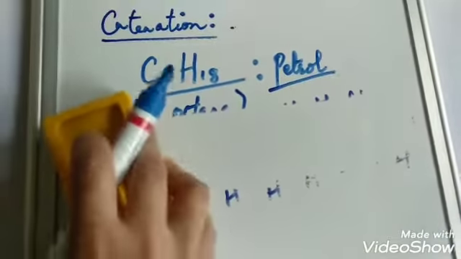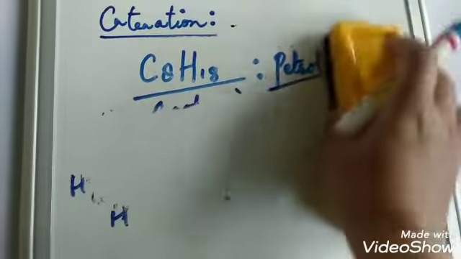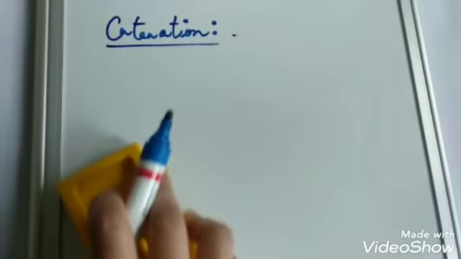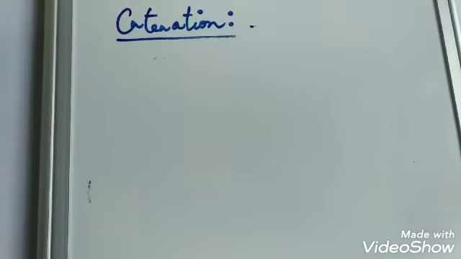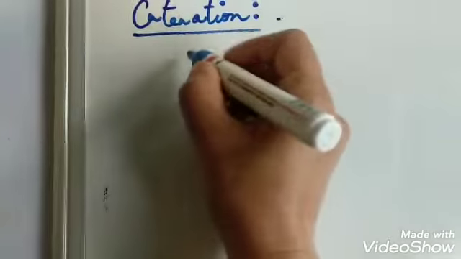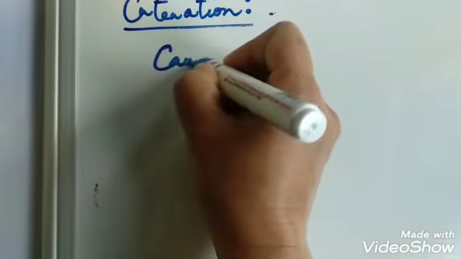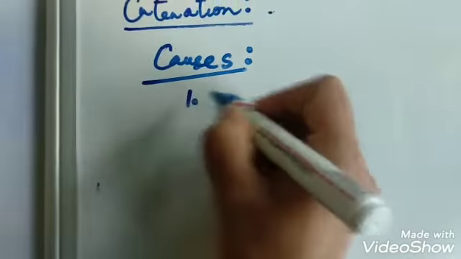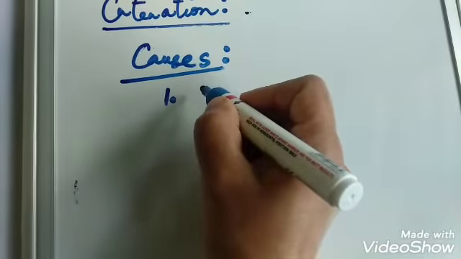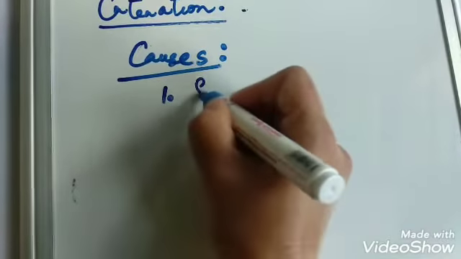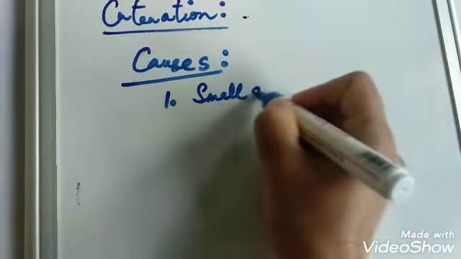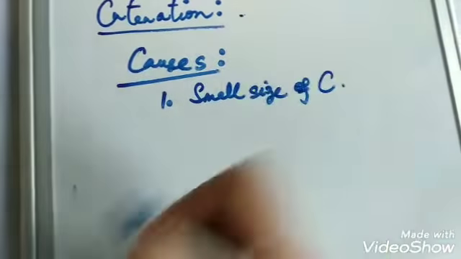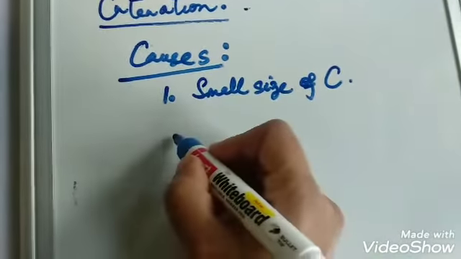Now, why does this happen? Why catenation happens? There are mainly two important reasons, causes why catenation happens. What are the causes for catenation? Simply, the first important and foremost cause is the small size of carbon.